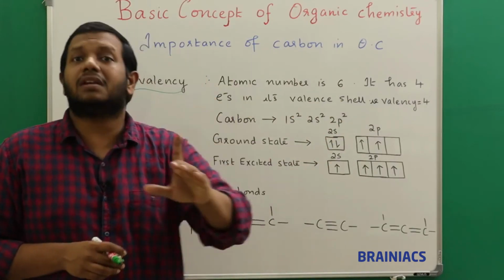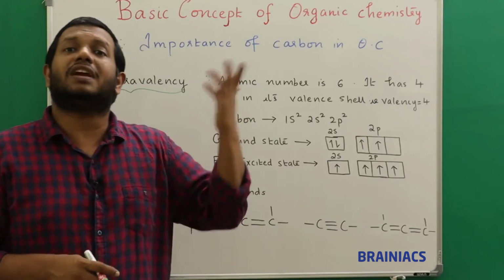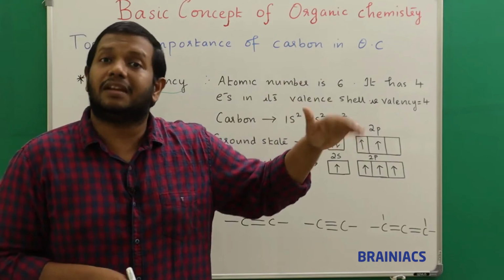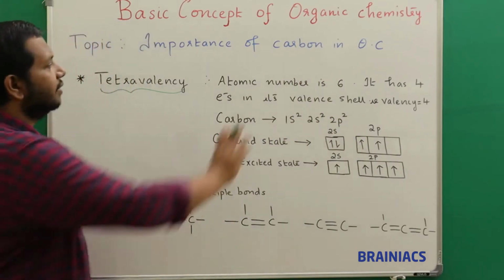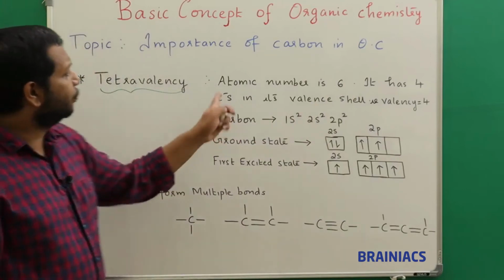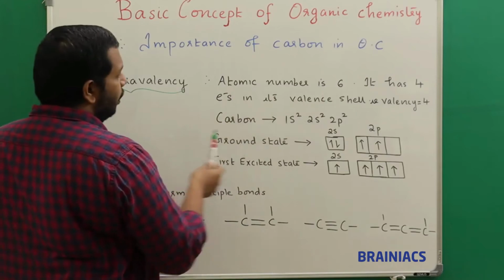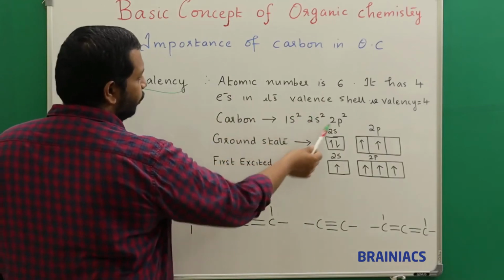So that is one main reason why carbon forms the fundamental of organic chemistry, or we can say organic compounds are present in large quantity. Okay, listen here. The atomic number of carbon is 6. So it has 4 electrons in its valence shell. So its valency is equal to 4. So for carbon, I can say 1s2, 2s2, 2p2.